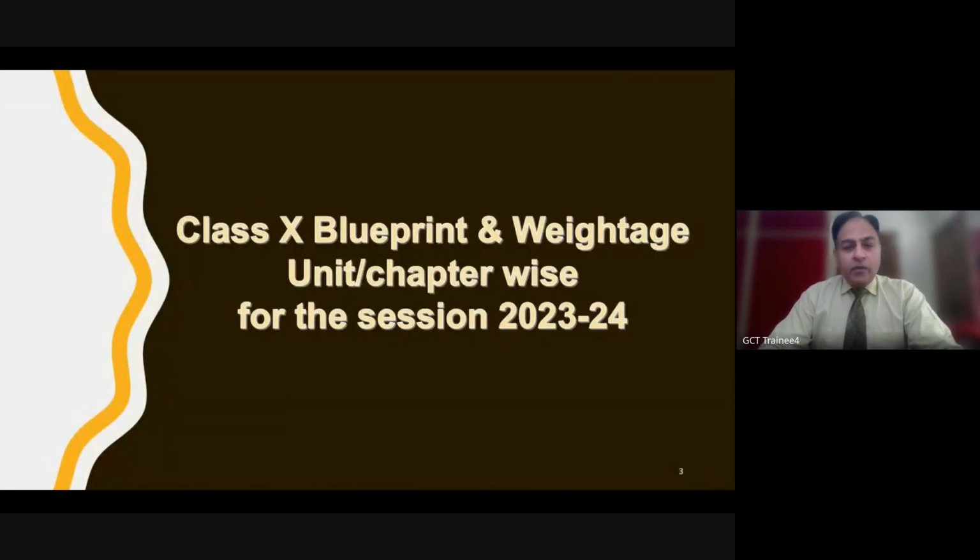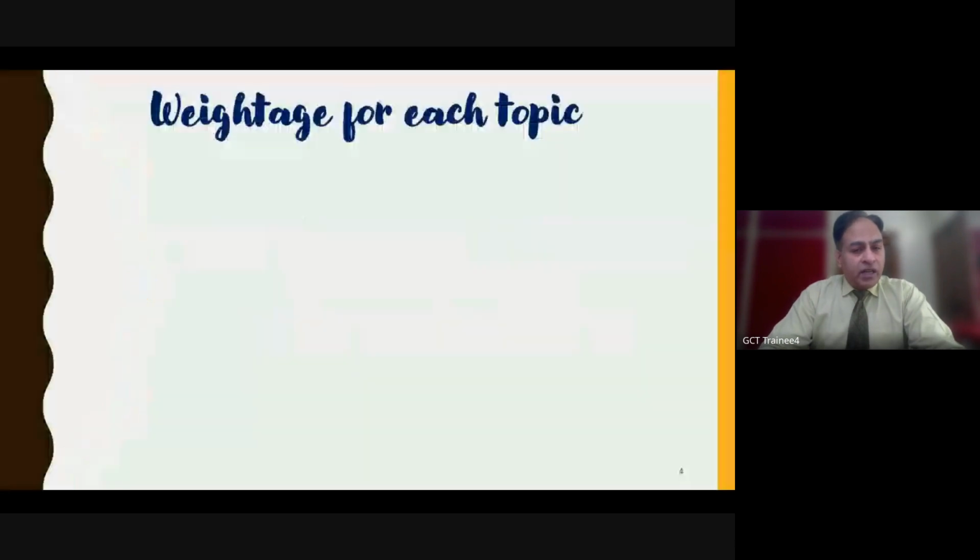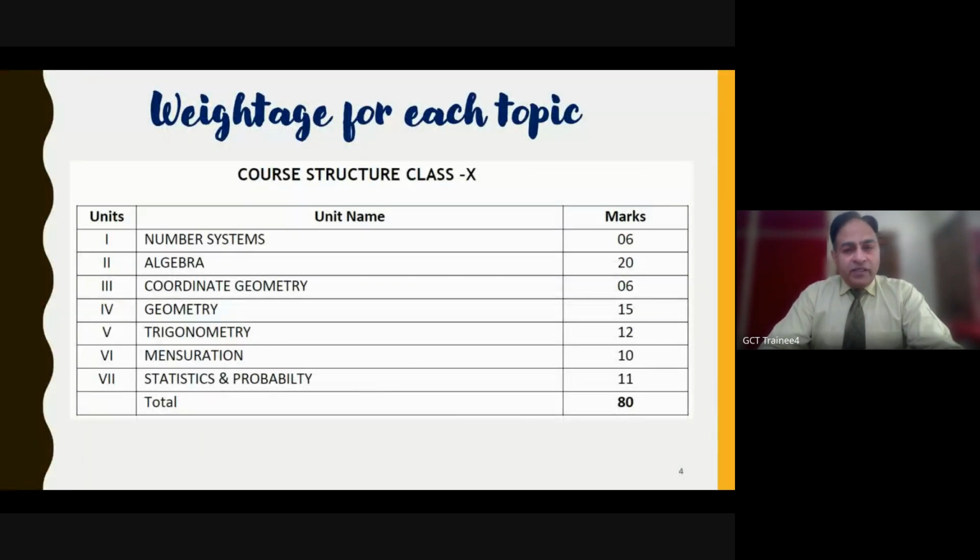So very quickly, we'll be talking about the CBSE Class 10 blueprint and weightage, unit-wise and chapter-wise bifurcation. Please note that CBSE never does the bifurcation chapter-wise. It is again based on our experience, the way CBSE releases its sample papers and previous year papers, that some kind of chapter-wise weightage bifurcation is done.